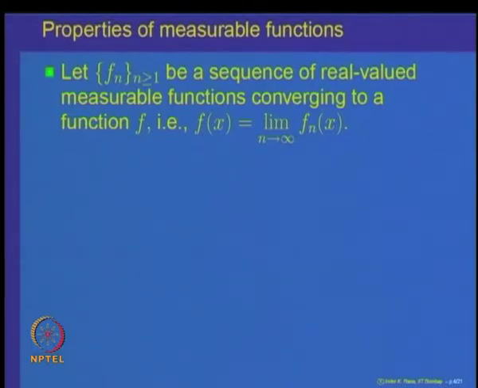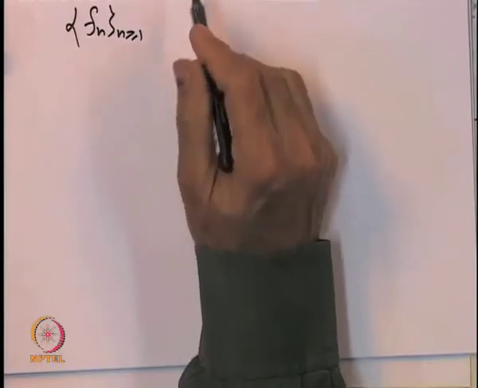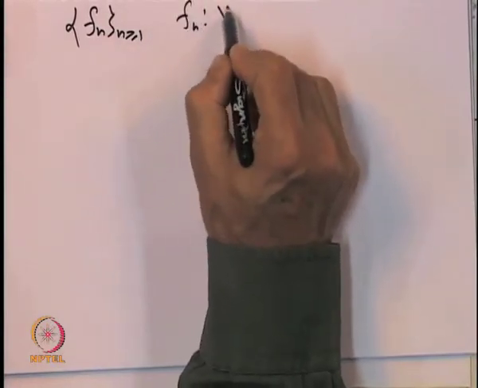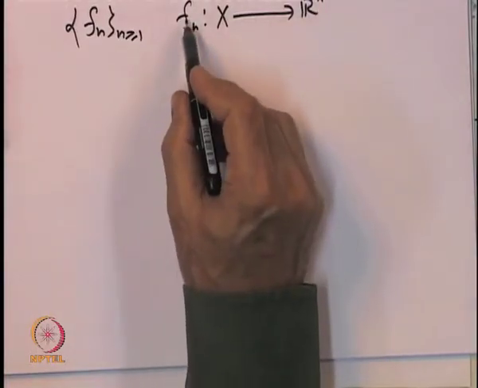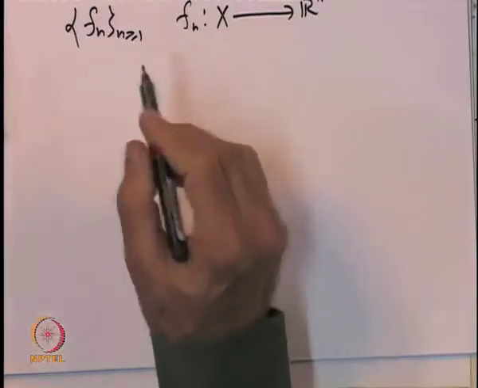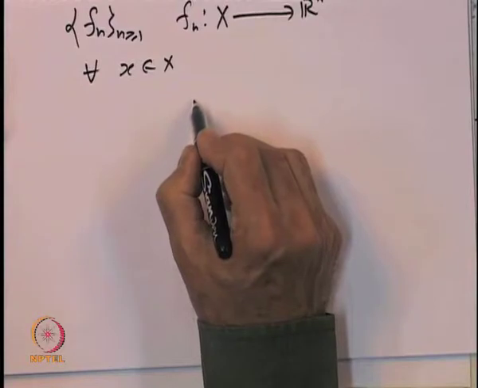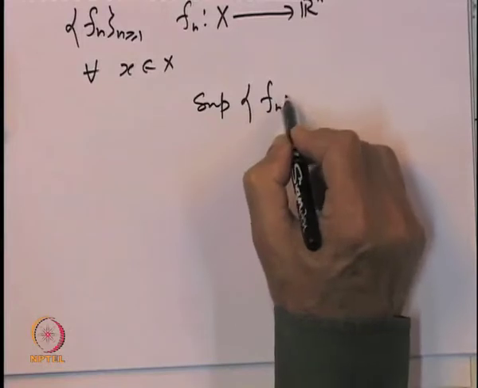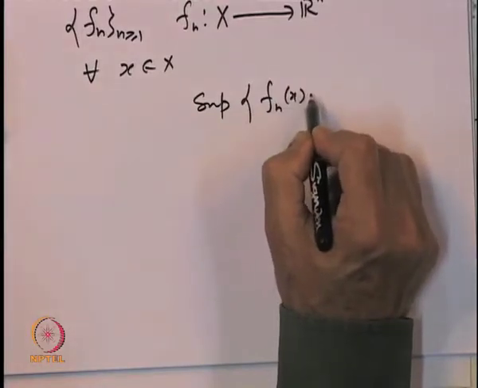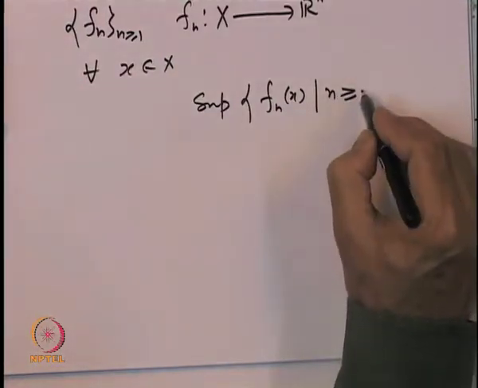For that, let us understand what is the limit of a function. Let us look at a sequence f_n of functions, each f_n defined from X to R star. To define the notion of limit of f_n at a point x, for every x belonging to X, let us look at the supremum of f_n(x) for n greater than or equal to some stage m.